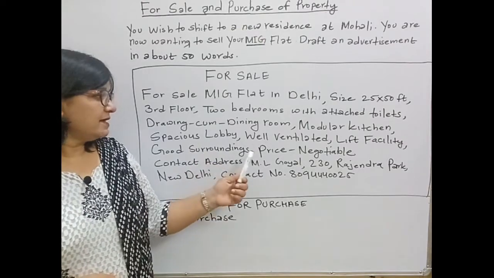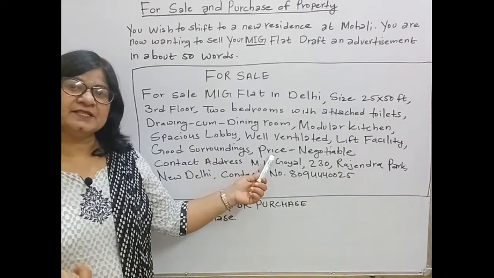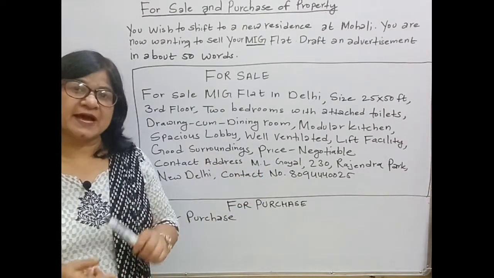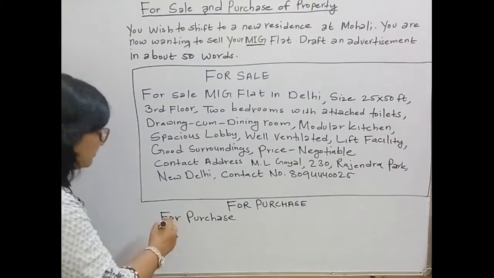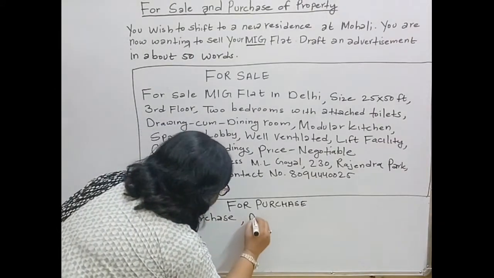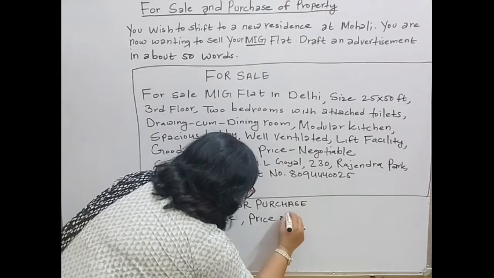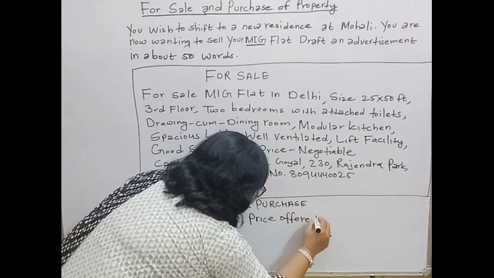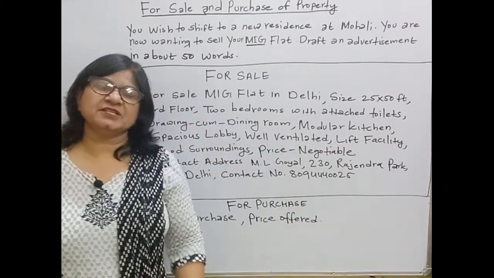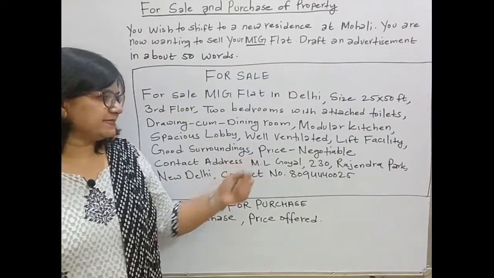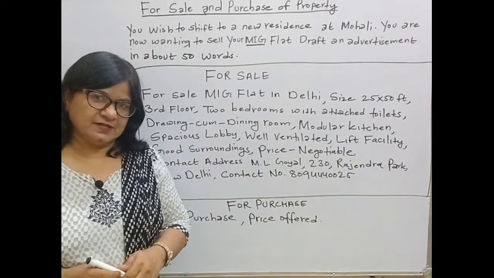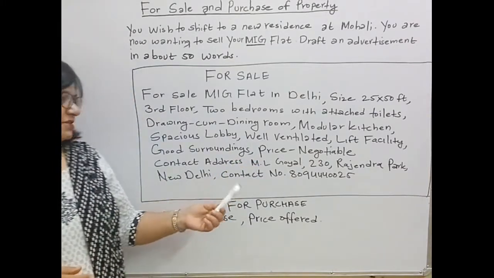Only thing is, in price, if you are mentioning the amount, then it will come price offered. In purchase, it will come price offered. And if you are not mentioning the amount, then you can write as it is, price negotiable. And then the address, everything, it will be the same.